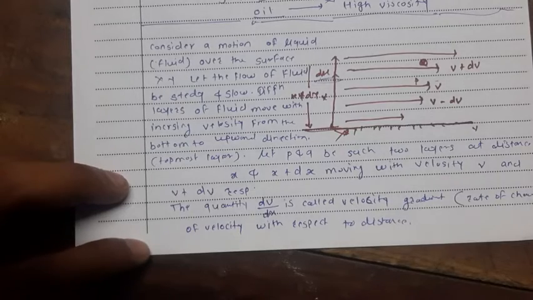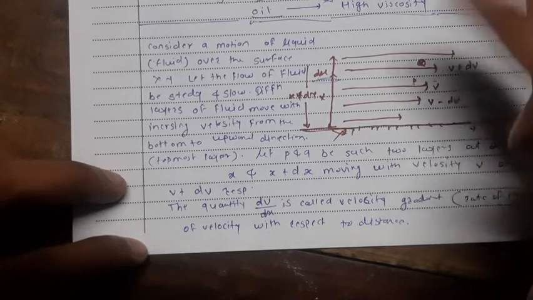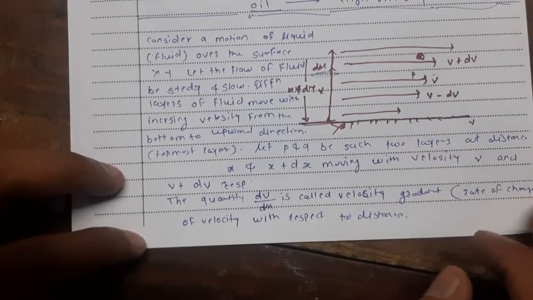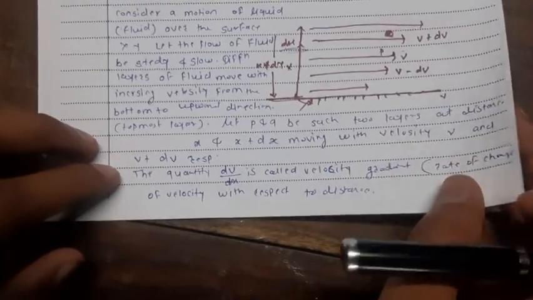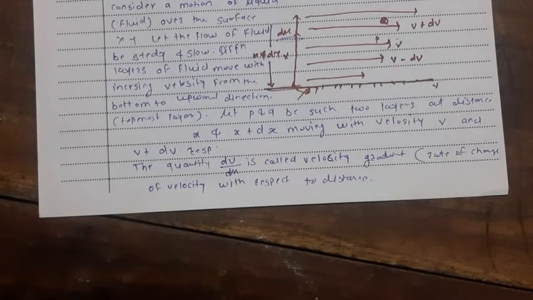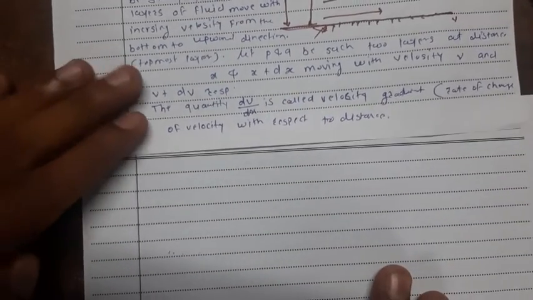As you move away from the lowermost layer or the surface, your velocity increases, and distance also increases. What Newton observed is this: when one layer is traveling with a velocity v, the next topmost layer moves with a higher velocity. Based on this he proposed that there is a force of friction between these two layers, and that frictional force is nothing but the viscous force.